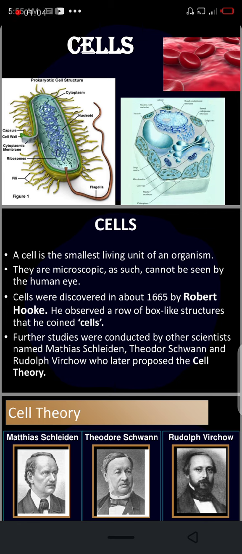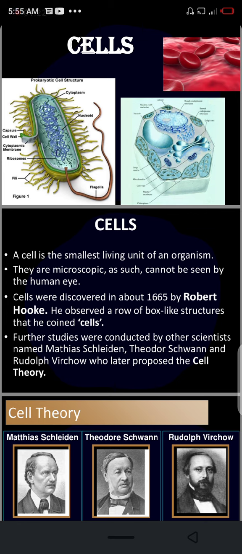So a cell is the smallest living unit of an organism. So they cannot be seen with human eyes. So they are microscopic. It being the smallest, meaning you have to observe them under a microscope.